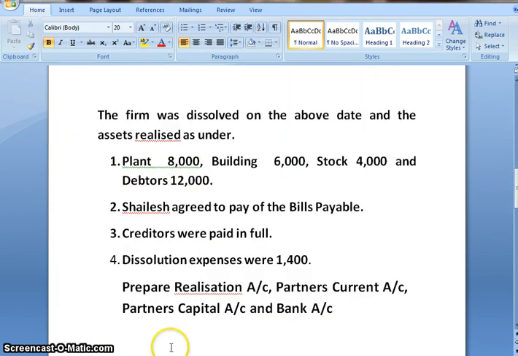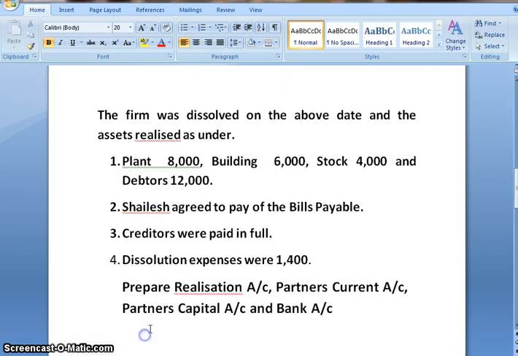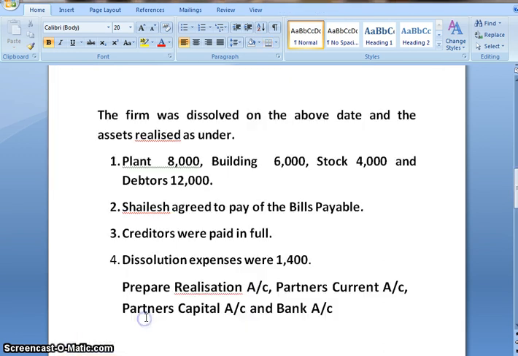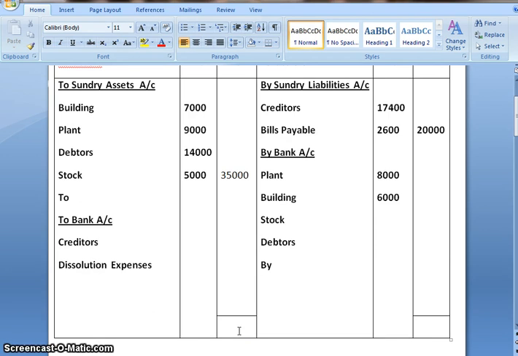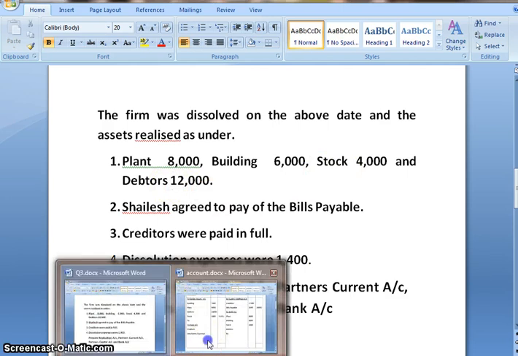First we have plant 8,000. Next building 6,000. After that stock 4,000. And debtors 12,000.